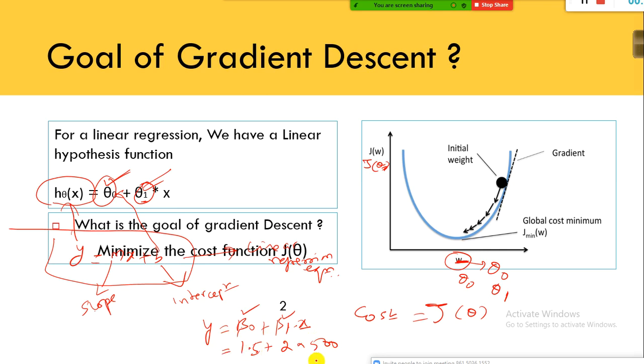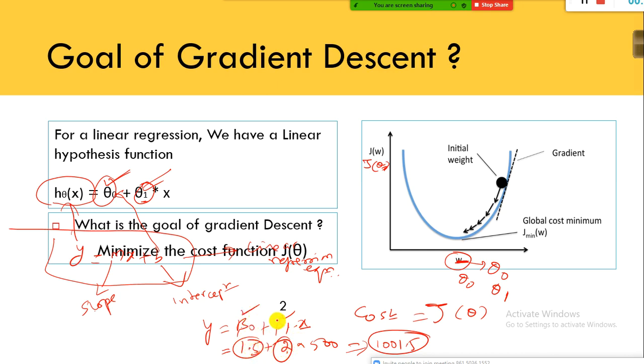If somebody is asking you what is the estimated housing price for the 500 square feet house, so 2 into 500 is 1,000, plus 1.5, 1001.5. This is the estimated cost of the house. This is how we will estimate. So this 1.5 and 2, my model, my statistical software already computed and gave it to me.